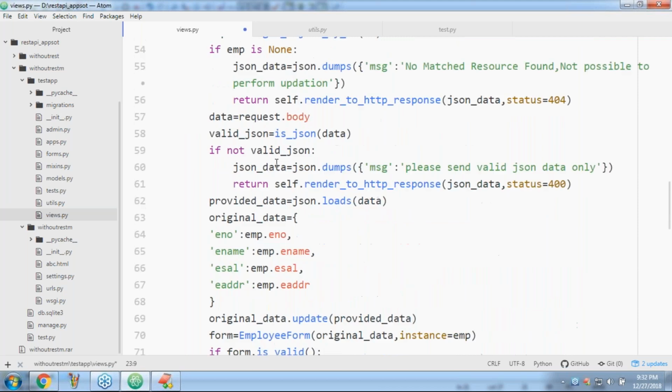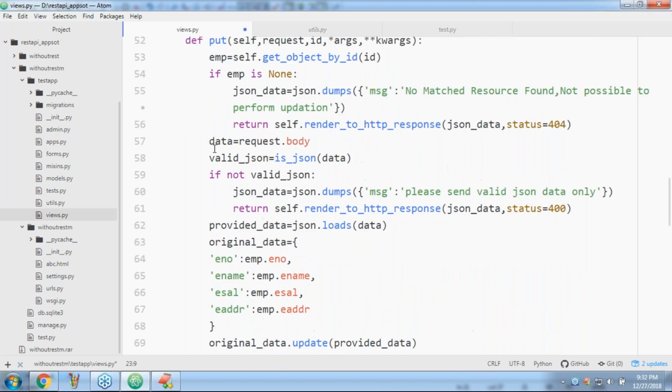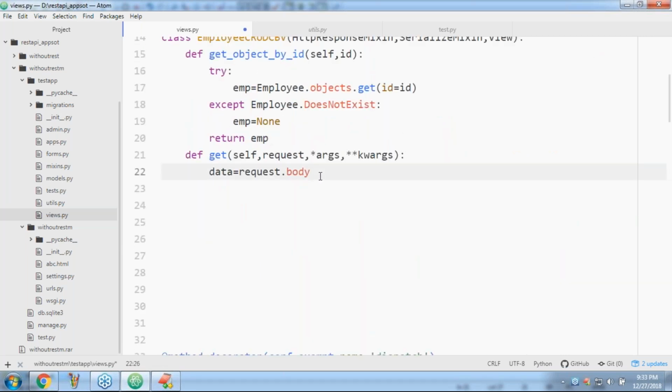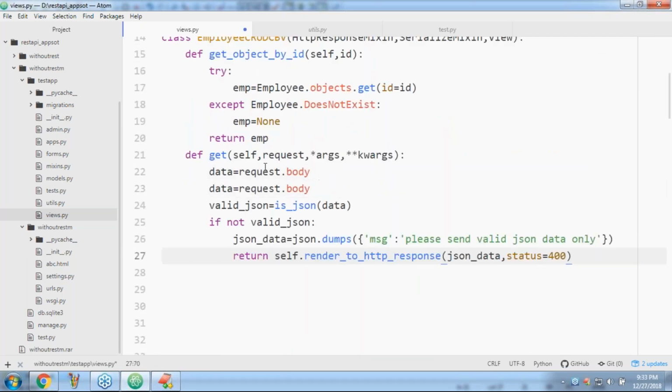Data is equal to, like this we have. Most of the work today we can do with copy paste only. Can you please have a look once, sir? Not required to give any explanation. Now you can easily understand.